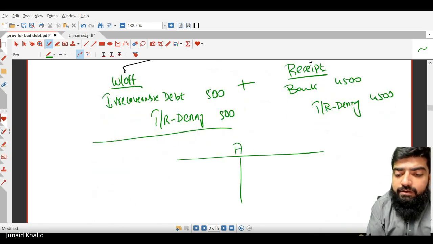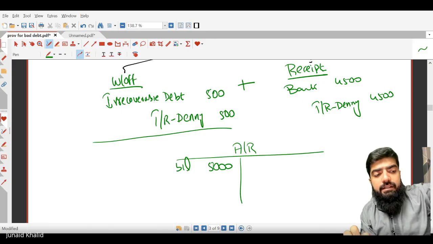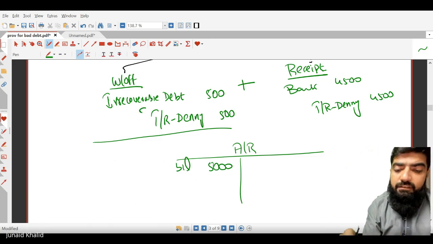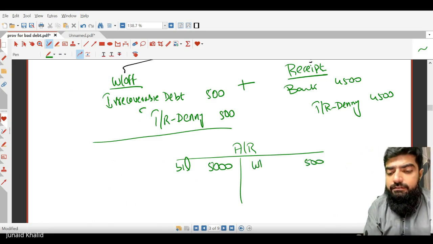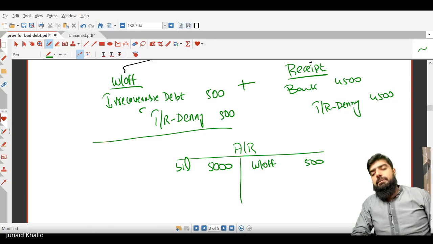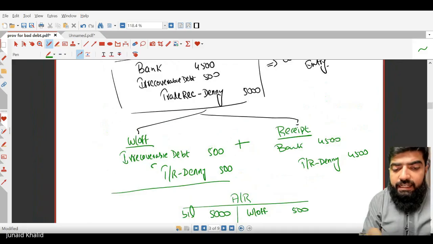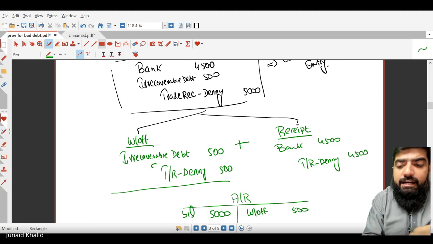Why? Since the total receivable was 5,000. If I make the ledger for trade receivable, we had a receivable balance of 5,000, right? And then the 500 debt was written off, so trade receivable is credited by 500. So now the net receivable is 4,500, which we have received from the customer. Are you getting the point? If you combine both of these entries, you will find the entry that we have prepared.